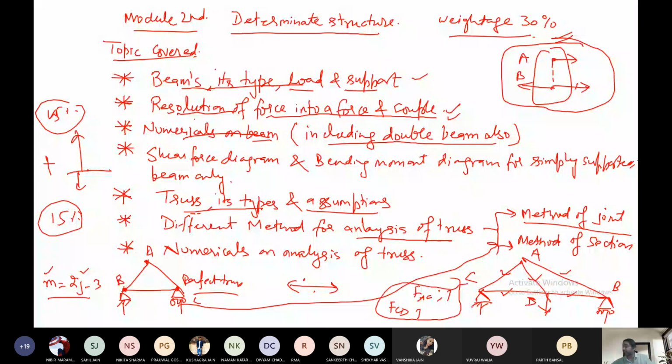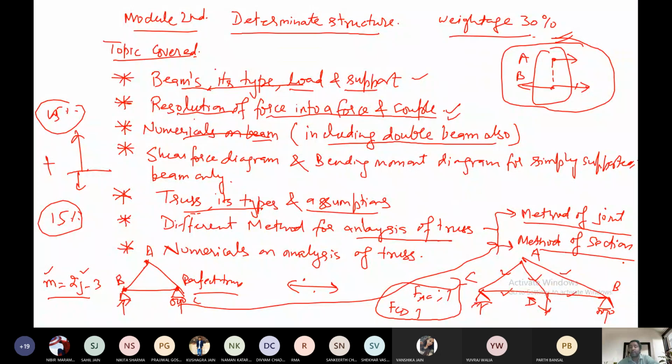So it's a very clear definition or very clear concept here. If all the forces of the members of the truss are to be determined, then you have to use method of joint. And if the forces in a few members of the truss are to be determined, 1 or 2 members or 3 members, not the entire truss, then you have to use method of section. So it is clear now when you have to use method of section and when you have to use method of joint. These two are very, very important methods.